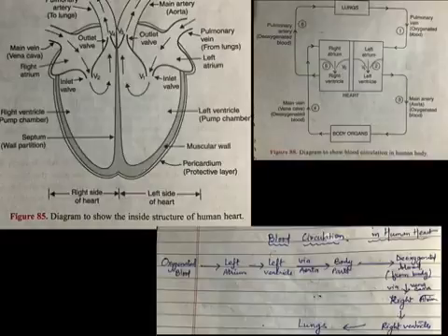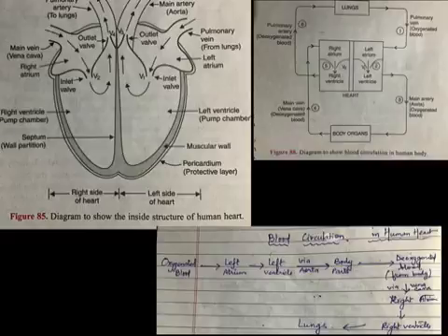This oxygenated blood is again sent to the left atrium of the heart by the pulmonary vein, the only vein that is carrying oxygenated blood for circulation in the body. The whole process is repeated continuously.